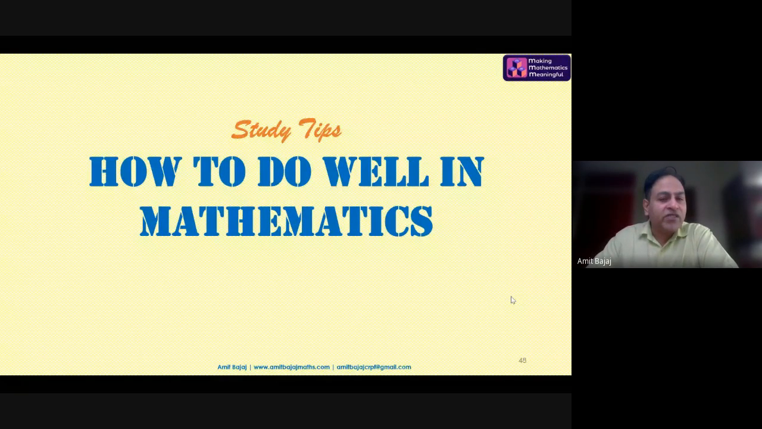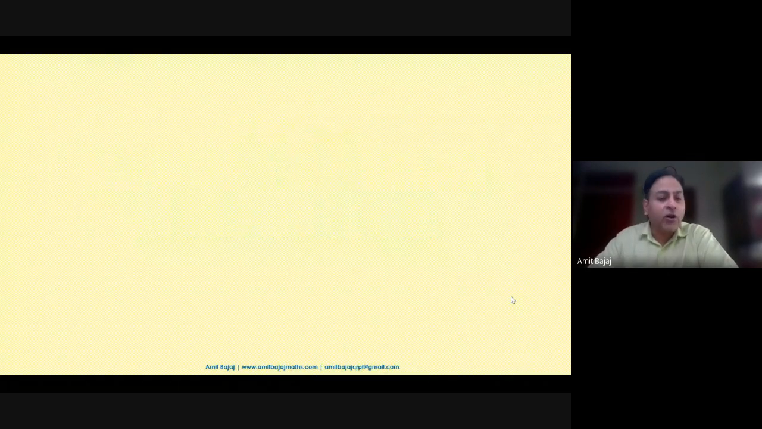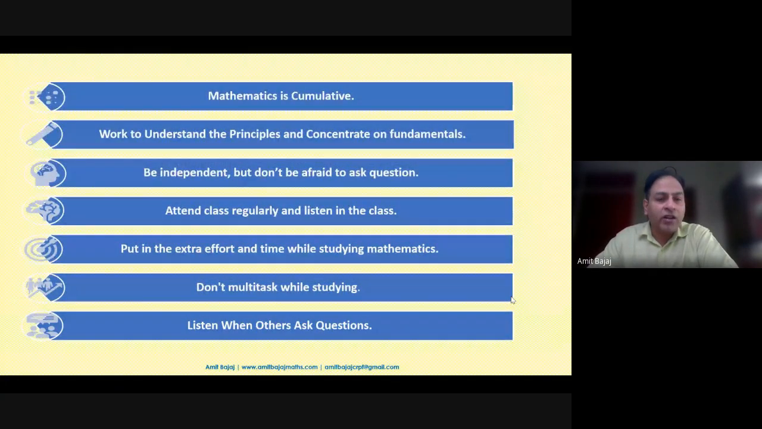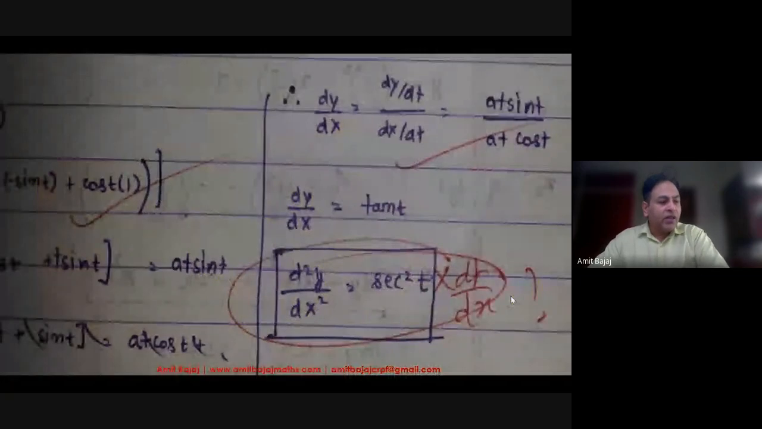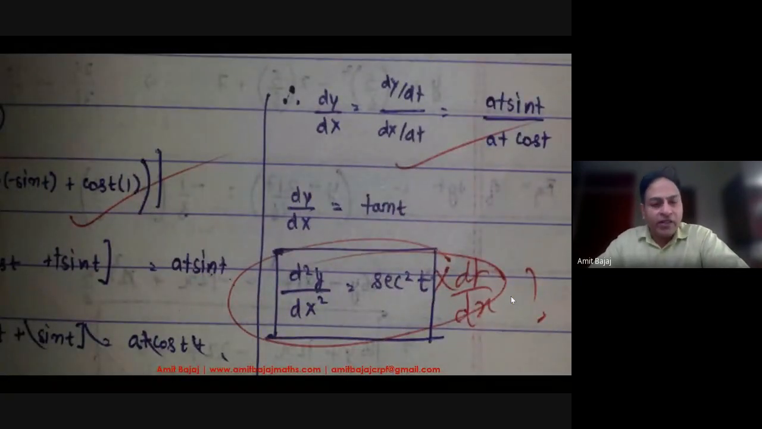I will skip these study tips on how to do well in maths. Throughout the years we have been talking to our kids, so I will not cover these slides. Now, common mistakes committed by the students. These are real screenshots I took from my school kids years back, so you can always correlate and talk to your kids.